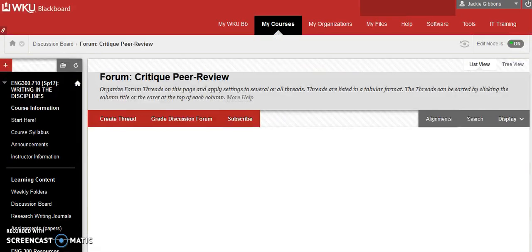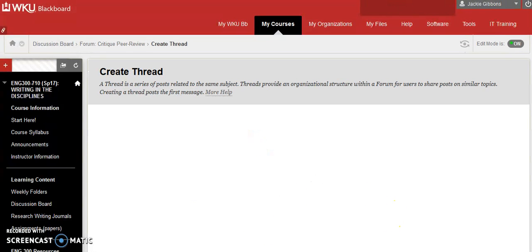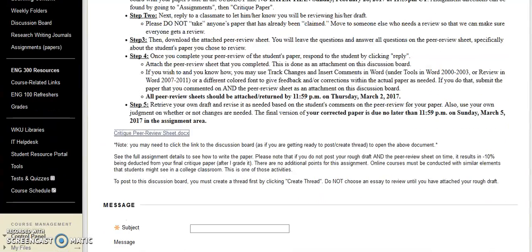And once it loads, on this particular one, no one posted yet. So if that's the case, create thread. But if not, if you recall, you can actually see everything once you create a thread. So once you create thread, you're going to be able to see the same view, but it's going to be downloadable from here. And that's only if you have trouble doing that.